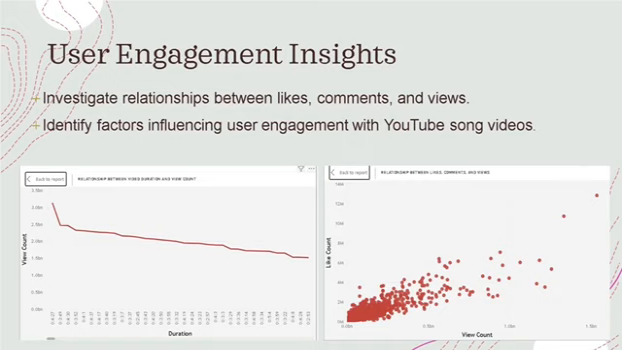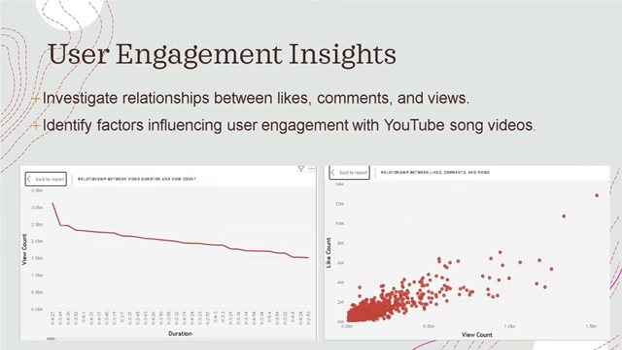I will answer 2 points. The first point is to investigate the relationship between likes and comments and views. The second point is to identify factors influencing user engagement with YouTube song videos. The period with the largest ratio is certainly 4/27, as we mentioned before in slide number 11. On the other hand, this chart shows the relationship between likes and comments and views.